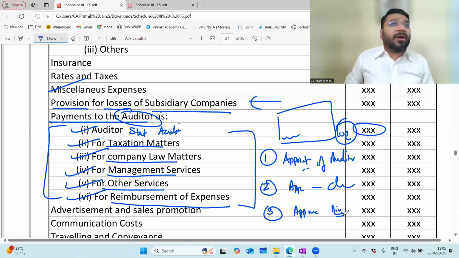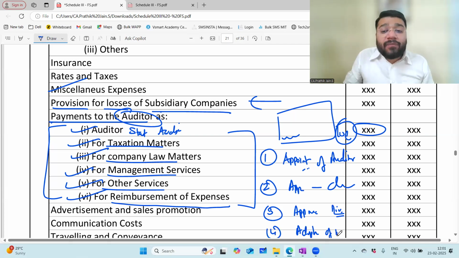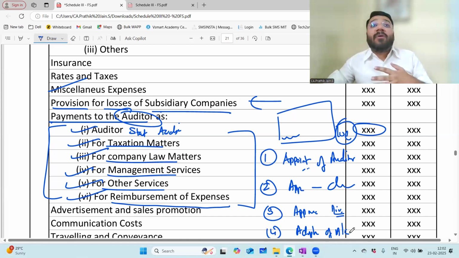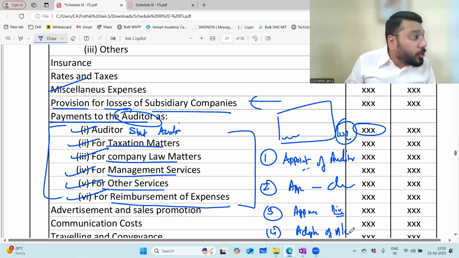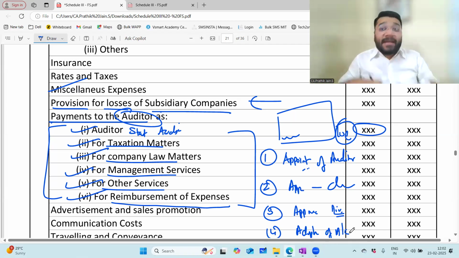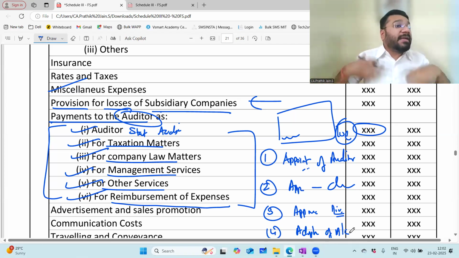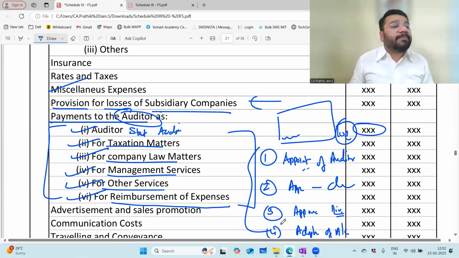Should we give dividend or not? Should we reduce the dividend or not? Like that, approval of dividend. Fourth one is adoption of accounts. What does that mean? Whatever financial statement is signed by the auditor has been discussed extensively by the company with the shareholders. In this year, we have done this performance. We did this performance better. We did the performance not so good. We have taken these kinds of decisions. Like that, they will discuss with the shareholders and give updates to the shareholders. So all these things happen in the AGM.